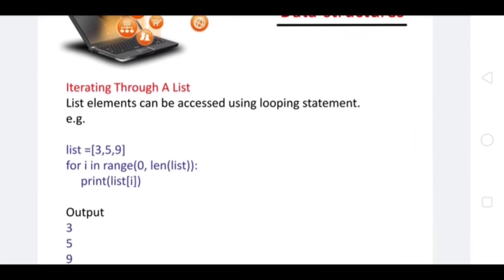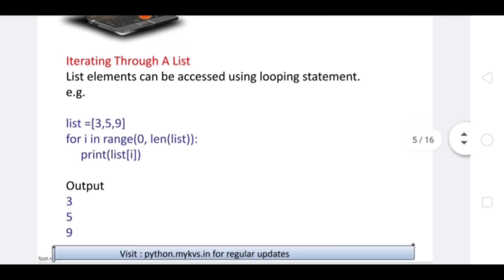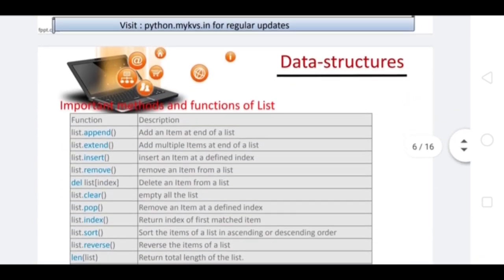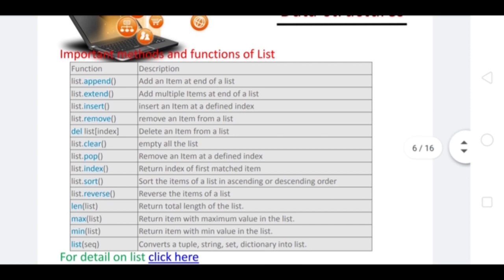Now, iterating through the list. Suppose we need to access each and every element of the list, that can be accomplished with the help of a for loop, or a while loop also, in a program. So these are certain important functions which are used with a list.